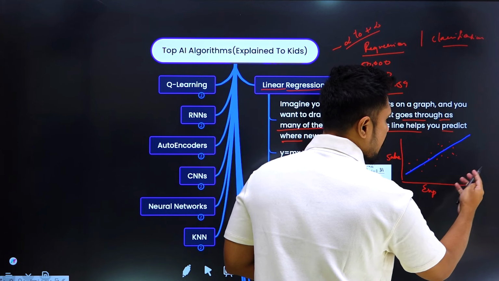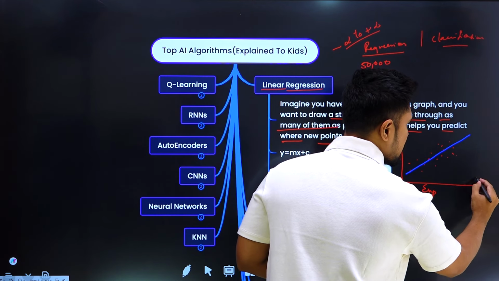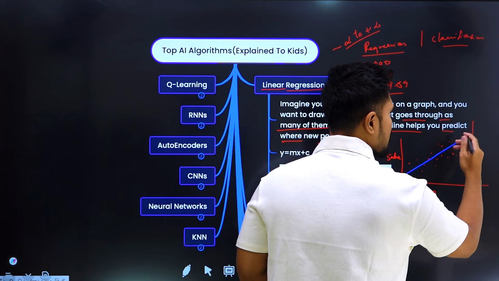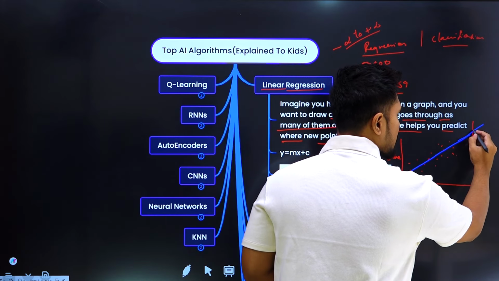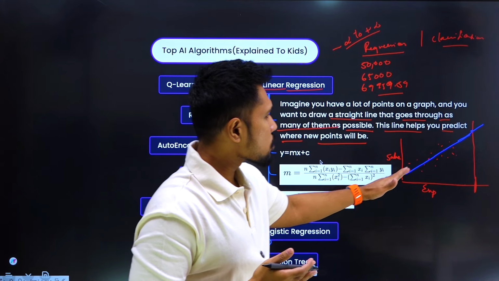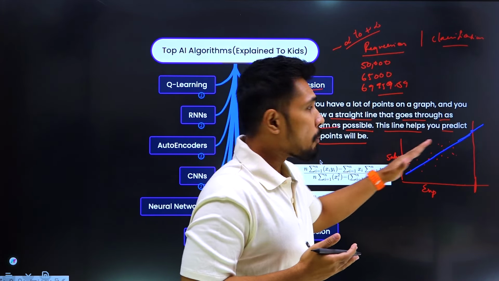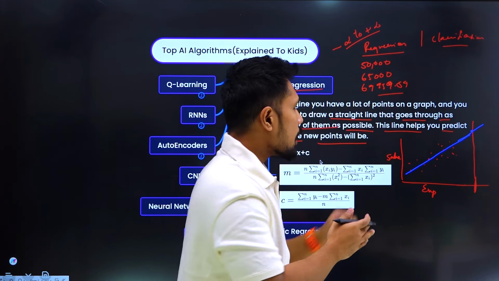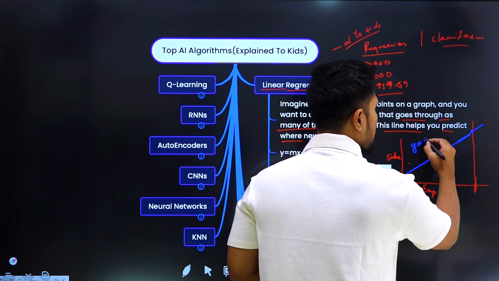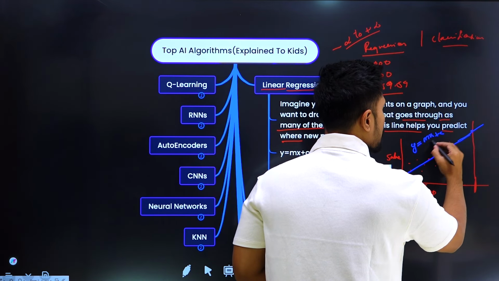So in the future, if anyone asks you, for this many years of experience, what is his respective salary? Whatever line you have, based on this line, it is going to the future. The line is not only for the present, it goes even to the future. If you know the equation of the line, what is the equation of the line? y equal to mx plus c.